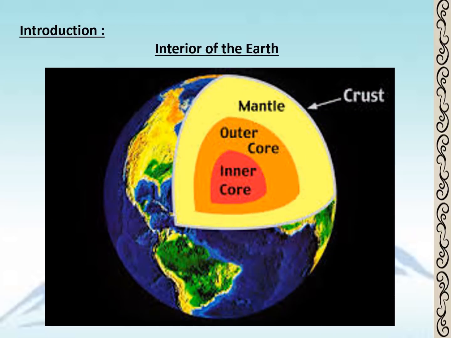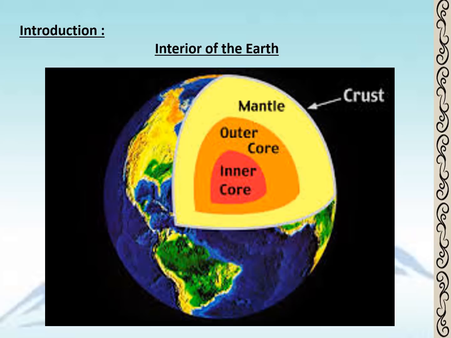Before beginning with the content mentioned in the chapter, let us understand how the earth is formed, as we have already studied the interior of the earth in standard 8th. As you look at the diagram, we know that the upper layer of the earth is called the crust.